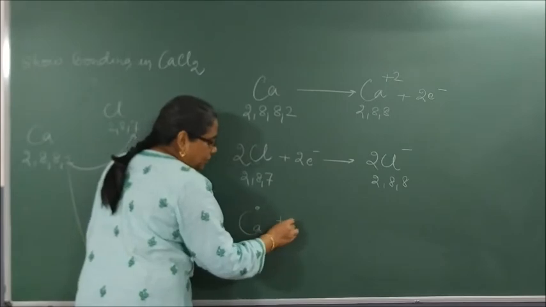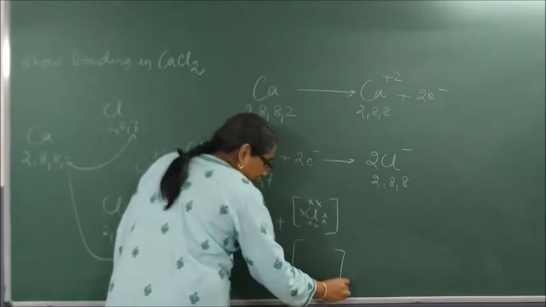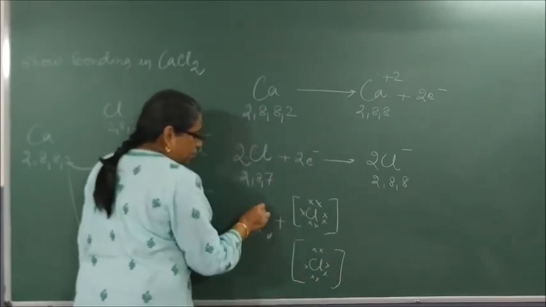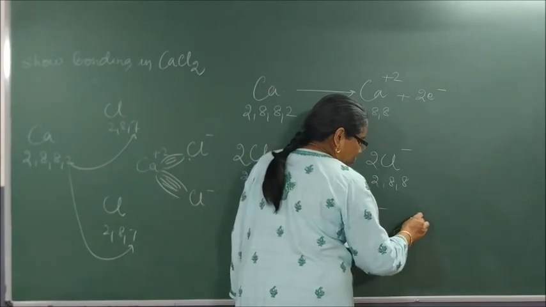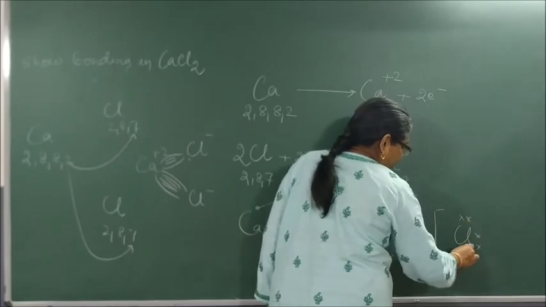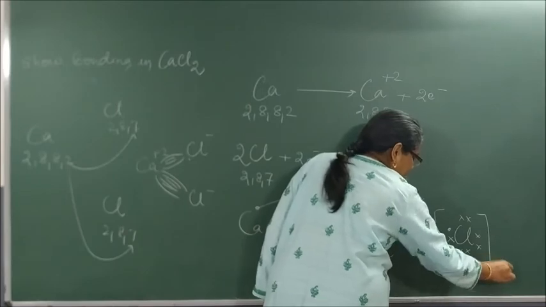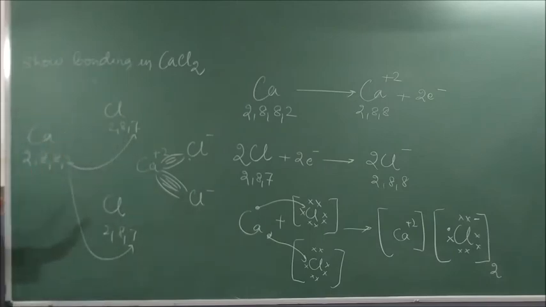Now Ca. How many electrons? 2 electrons. Plus Cl: 1, 2, 3, 4, 5, 6, 7. Each Cl should have 7 electrons. 1, 2, 3, 4, 5, 6, 7. One comes here and one comes here. So the final structure is what? Ca plus 2, and for 1 Cl you will write 1, 2, 3, 4, 5, 6, 7 and 1, 8. How many times? 2 times. Charges minus. Please check. This is how your steps have to be.